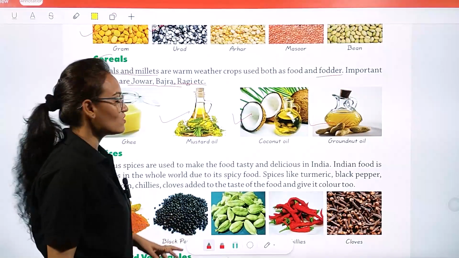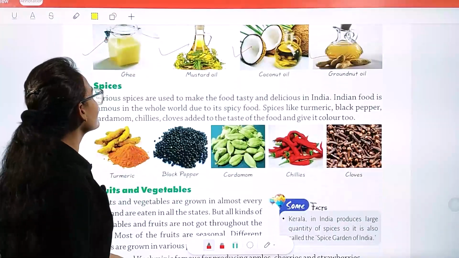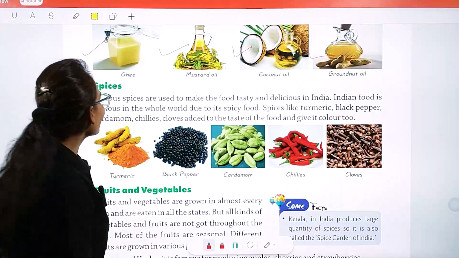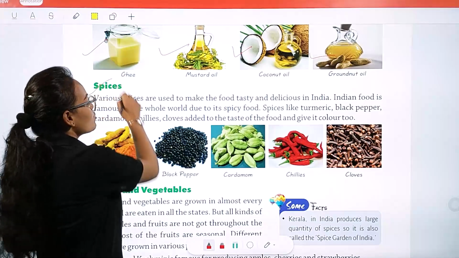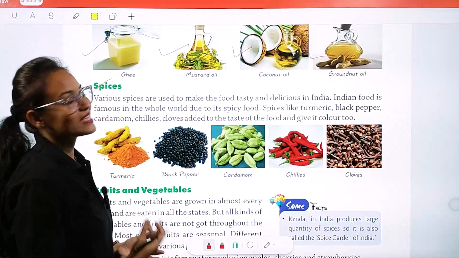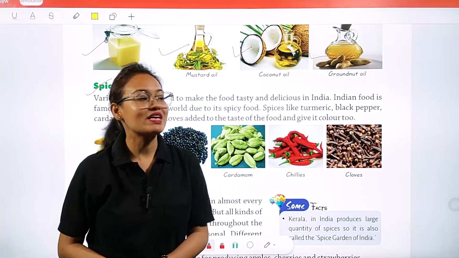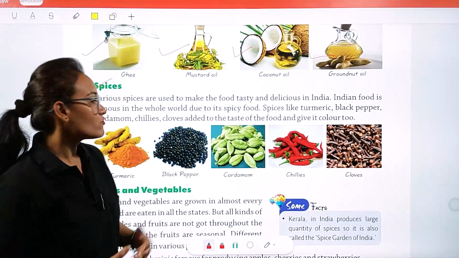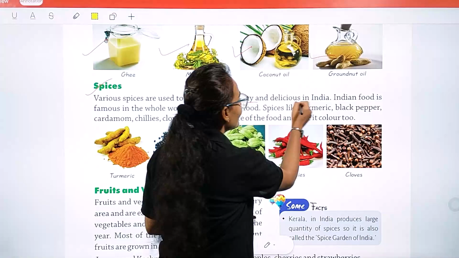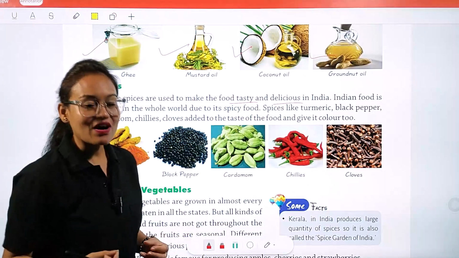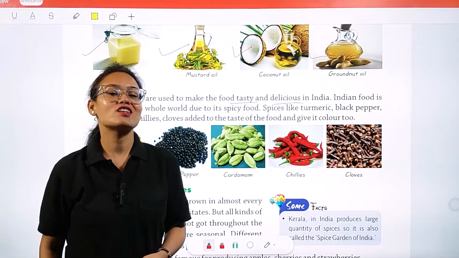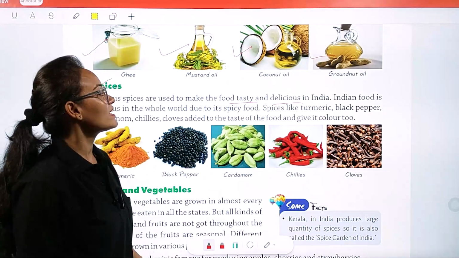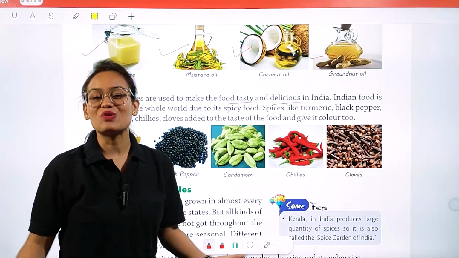Okay, देख रहे हो? चलो, now we are going to discuss spices. Spices जिसके बिना हमारा खाना ही अधूरा है. Various spices are used to make food tasty and delicious in India. My dear students, why do we add spices in our food? We add spices to make our food tasty and delicious. If our food is tasty, then we are going to eat it, because without taste we are not going to eat our food.